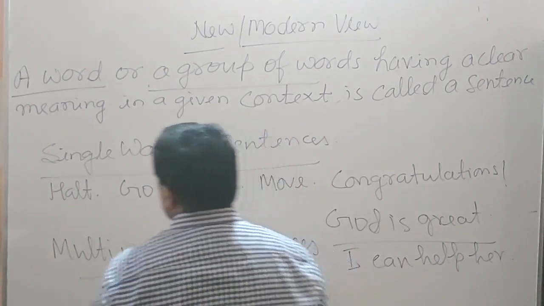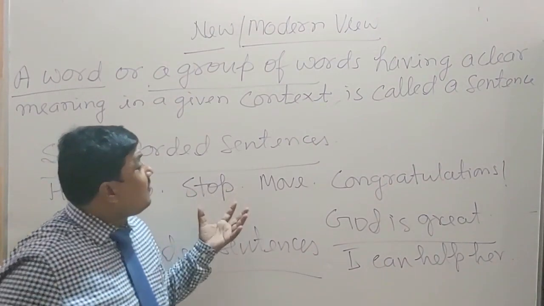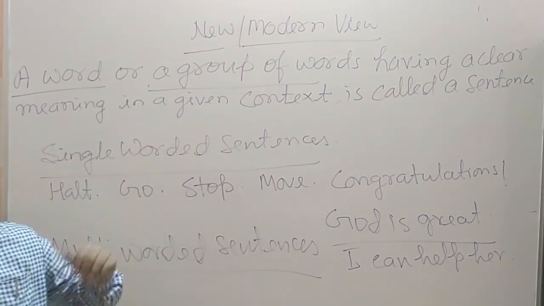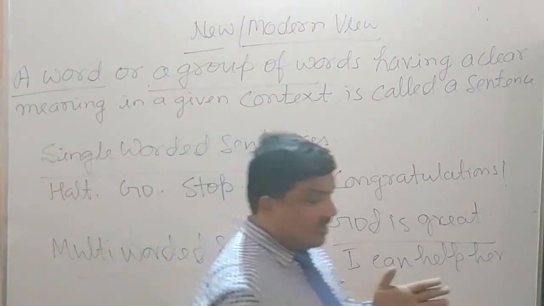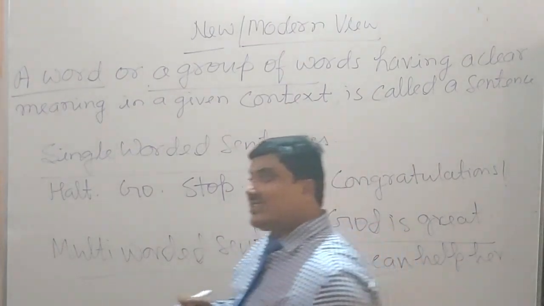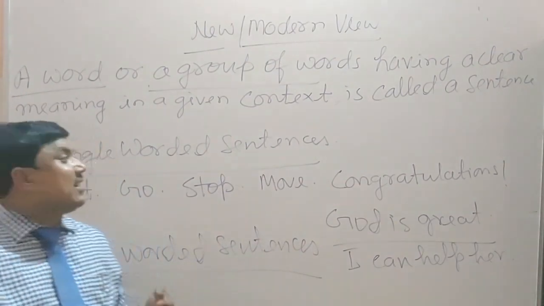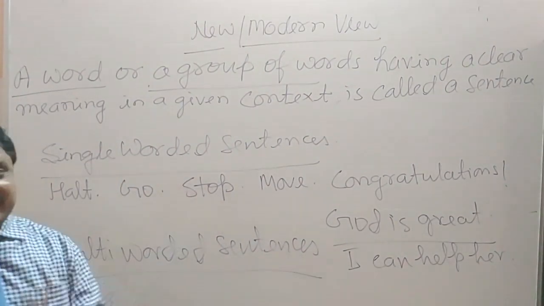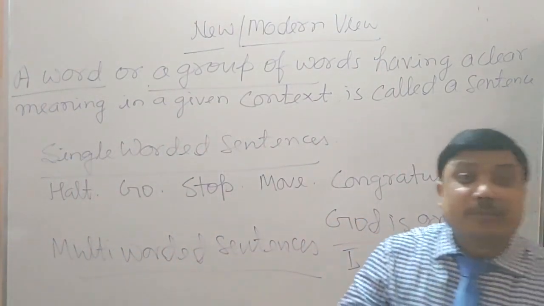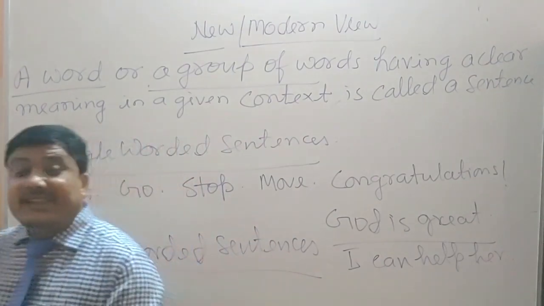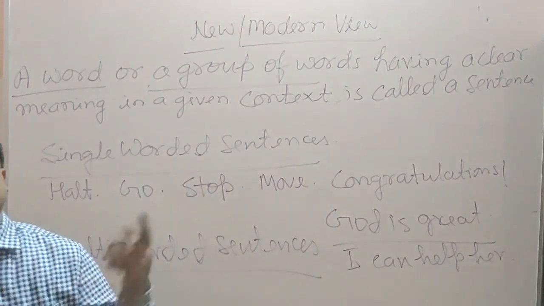Now we have to study kinds of sentences. Dear students, even about the kinds of sentences, some confusions are there. Basically, kinds of sentences are on two bases. On the ground of 2 points, kinds of sentences can be decided. The first one is on the basis of meaning. The second one is on the basis of construction or formation.